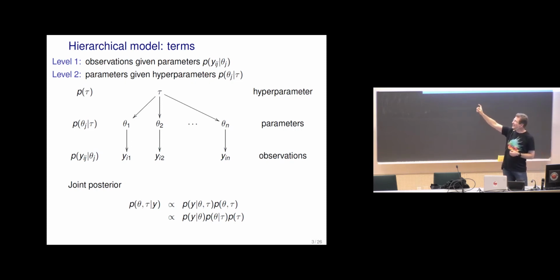And then, for example here, if we would know parameter values, then observations would not have any effect on hyperparameters. And information can flow to hyperparameters only if we also have unknown parameters. So observations update what we know about parameters, and when we learn something about parameters, we can use that information to update what we know about hyperparameters.